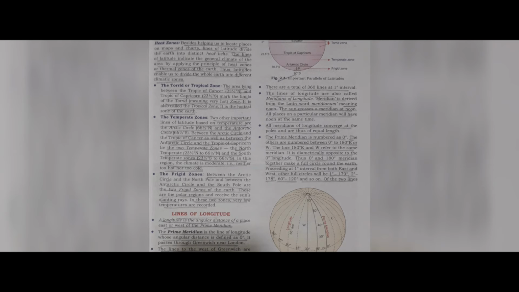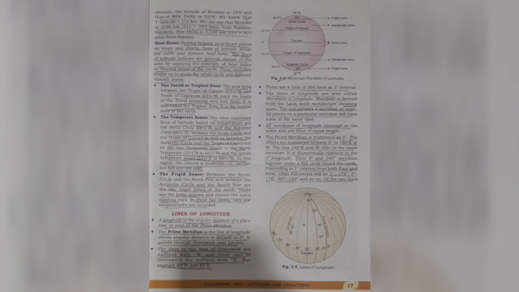Meridian is derived from the Latin word meridionum, meaning noon. The sun crosses a meridian at noon. All places on a particular meridian will have noon at the same time. All meridians of longitude converge at the poles and are thus of equal length. The prime meridian is numbered as 0 degree. The others are numbered between 0 degree to 180 degree east or west.